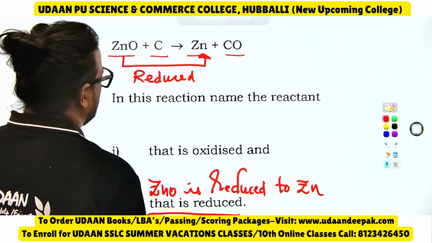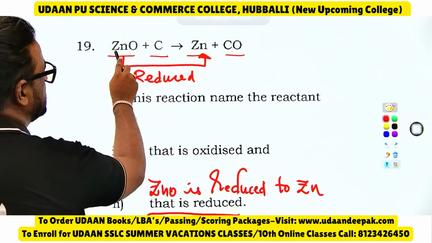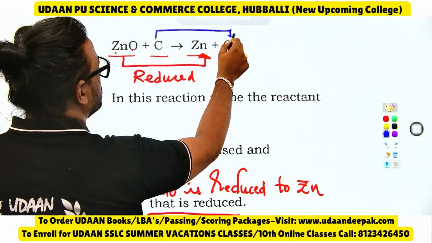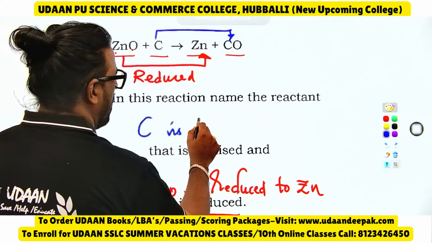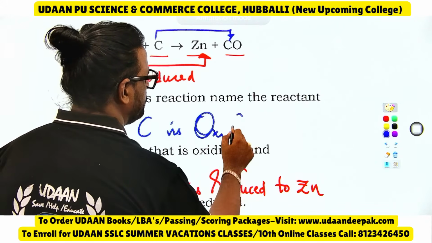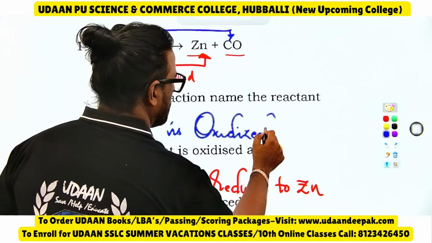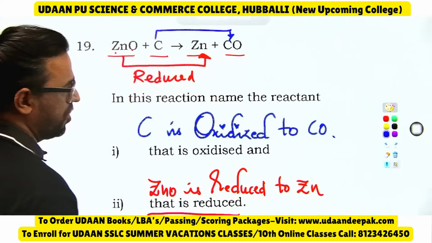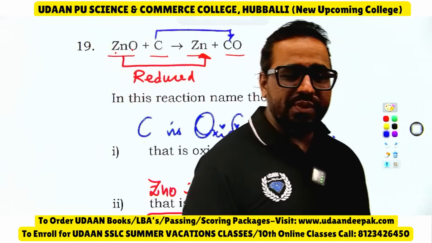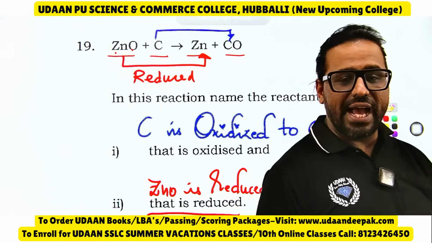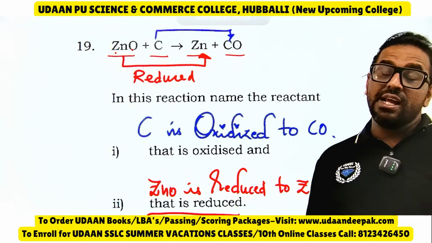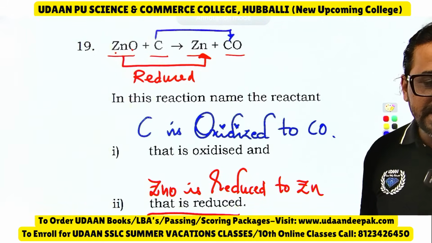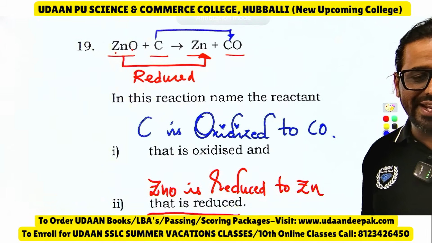In this reaction, the reactant, that means ZnO, is reduced to Zn. Similarly, carbon is oxidized. C is oxidized to CO, carbon monoxide. Like this you should be able to write in the examination. Carbon is oxidized to carbon monoxide, and ZnO, that is zinc oxide, is reduced to zinc. Okay, I hope you all are connecting dear.